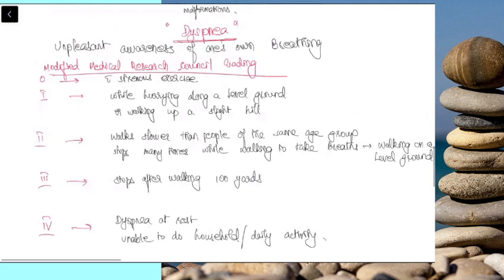So very important, whenever a patient comes to you with breathlessness, you have to grade it. Grade 0, probably they won't come to the hospital itself. Grade 1 is the patient becomes breathless while hurrying along the level ground or walking at a slight speed. Grade 2, the patient is walking slower than normal people or stops many times while walking along the level ground. Grade 3, the patient becomes dyspneic after walking 100 yards. And grade 4 is the patient is breathless at rest.